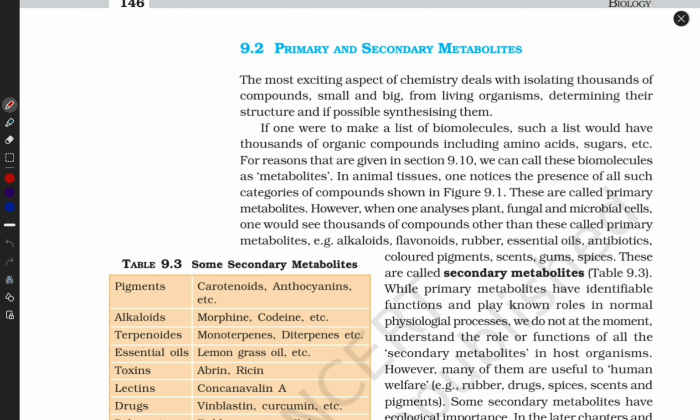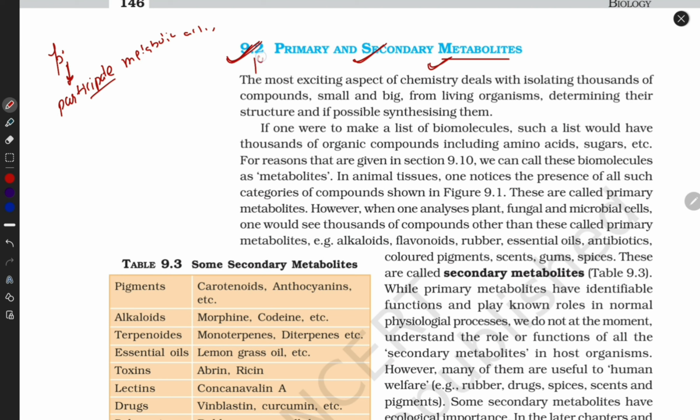Today we are going to discuss primary and secondary metabolites. We know what a biomolecule is. We also know how many are organic, how many are inorganic, what a lipid is, and what an amino acid is. Nucleic acids also combine and perform some metabolic activity. Now protein is formed, and they participate in metabolic activity.